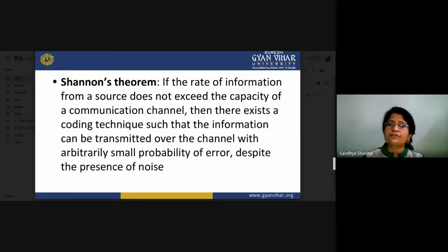If the rate of information from a source doesn't exceed the capacity of a communication channel, suppose there is a channel with a certain capacity and a source generating information at a particular rate, so if the rate of information of that source does not exceed the channel capacity, then there exists a coding technique such that information can be transmitted over the channel with small probability of error despite the presence of noise. So this is the statement.